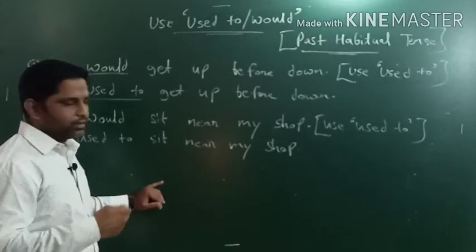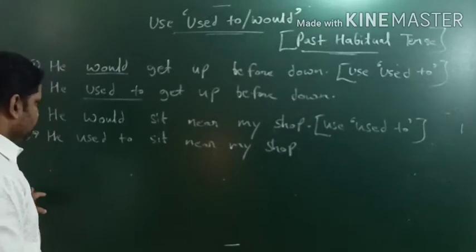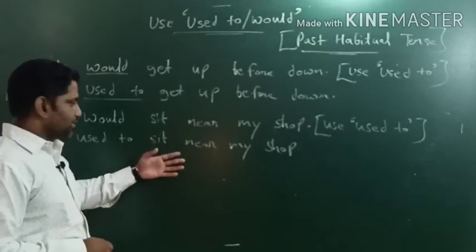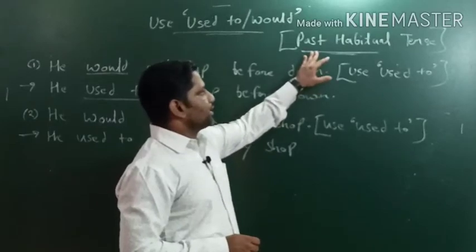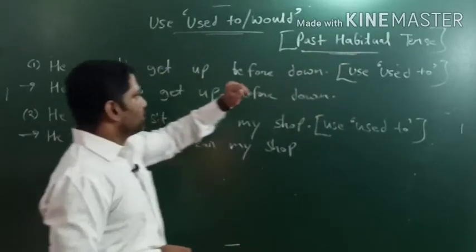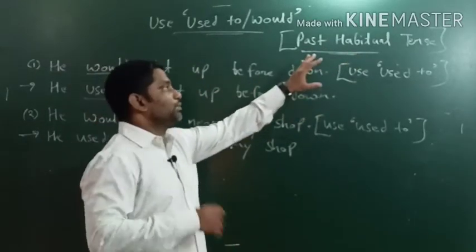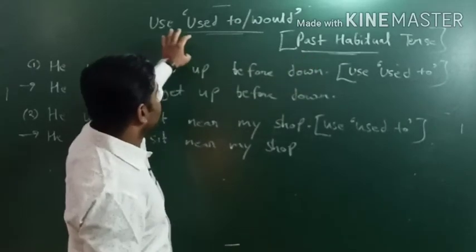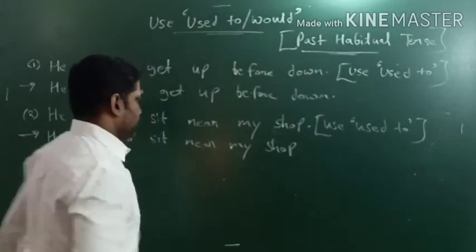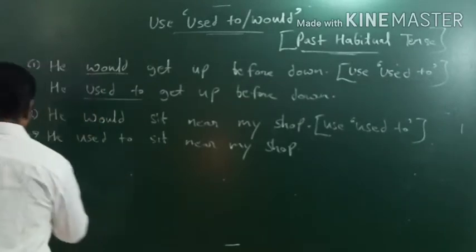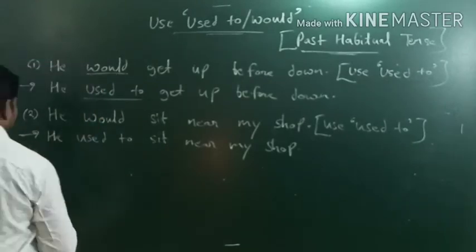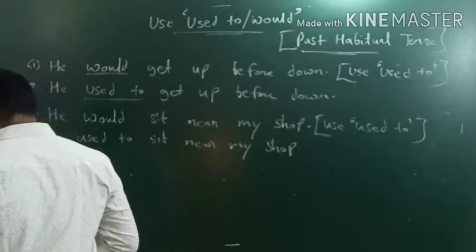But now he doesn't. Okay, तो पहले किसी चीज की आदत थी, अब वो आदत छूट चुकी है. That's why we consider it a past habitual tense. So for showing past habitual tense, we will use used to or would. हम used to और would का use करेंगे. So guys, let's check out some other examples. Hope you are understanding. Okay, so let's check out.